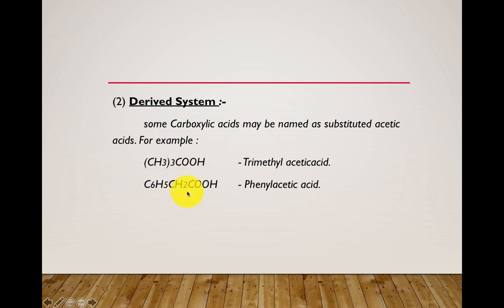Acetic acid is a 2 carbon containing compound. So these 2 carbons you are keeping as reference, and based on the type of substituent that is attached, you are going to name the compound either as trimethyl acetic acid or phenyl acetic acid. So this is based on the derived system.